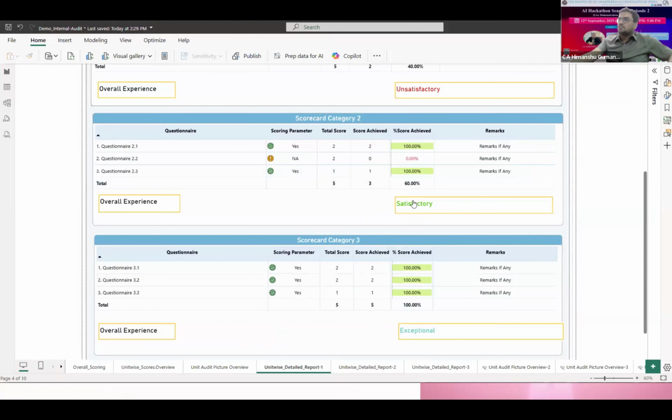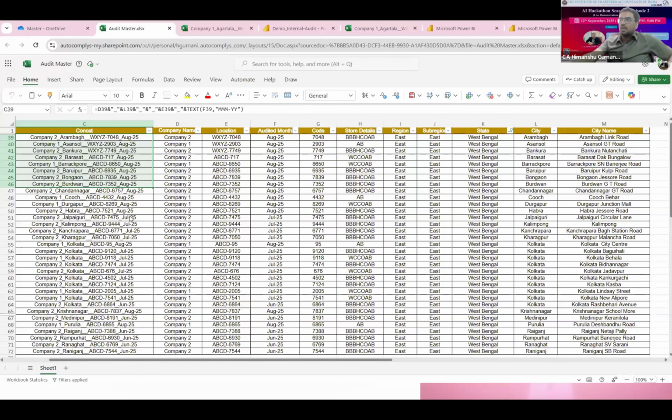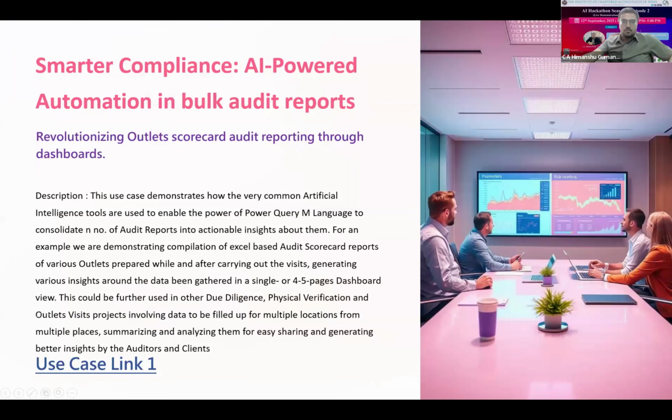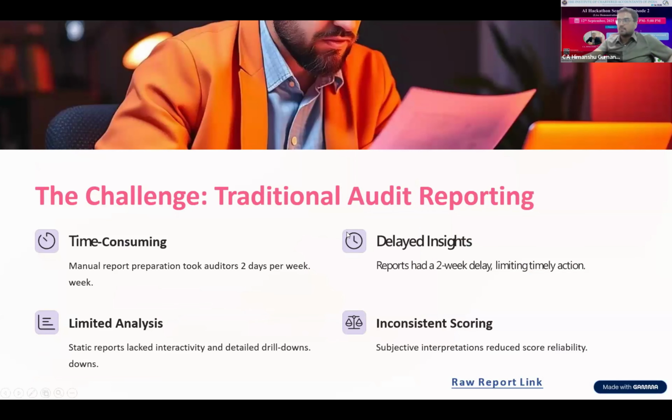So this is all about how we can use the help of AI plus Power Query. You have a go-to function in AI to use the Power Query commands, build the tables, build the relationships, and you can create a beautiful MIS around multiple scorecard visits or multiple audit visits, multiple physical verification visits around the globe.